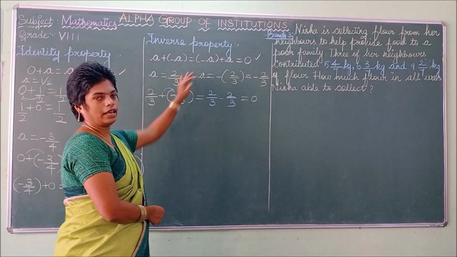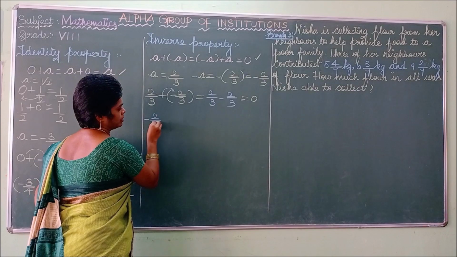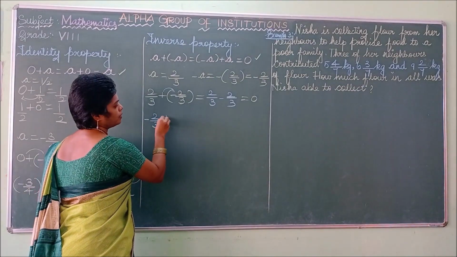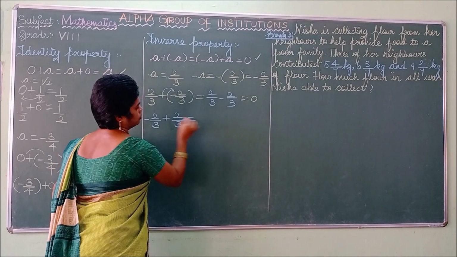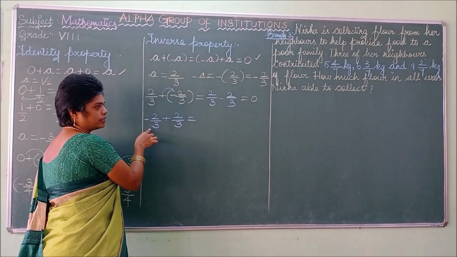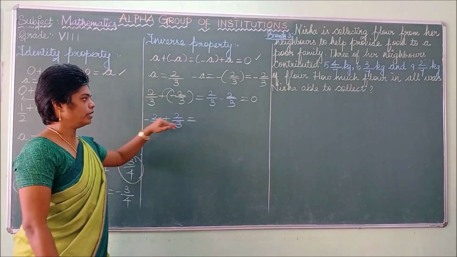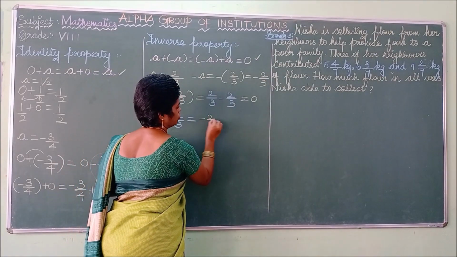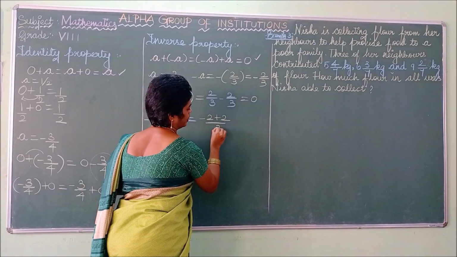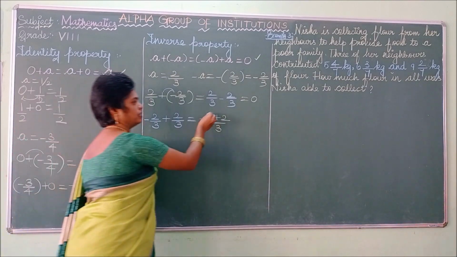Now move on to the second one. So what is negative a? Negative a is minus 2 by 3 plus 2 by 3. So this is negative and this one is positive. Check with this: minus 2 plus 2 divided by 3. One is positive and one is negative, we can cancel those things.